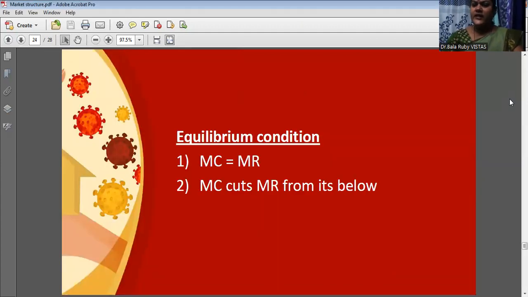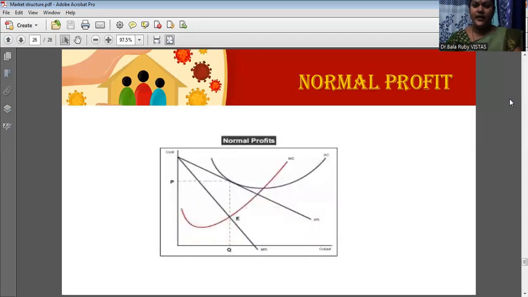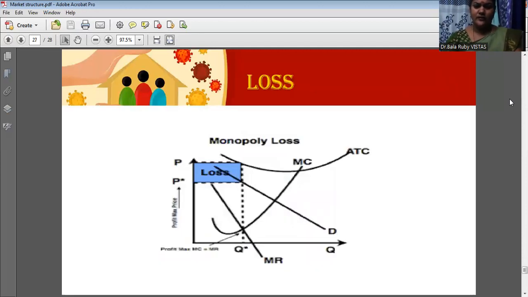Then if you see the equilibrium condition, it is the same. MC is equal to MR. Here marginal cost is equal to marginal revenue, and marginal cost cuts marginal revenue from below. These are the two important equilibrium conditions. In this monopoly competition, there are three possibilities. Sometimes a firm gets abnormal profit, or sometimes a firm gets normal profit, or sometimes a firm gets a loss also.